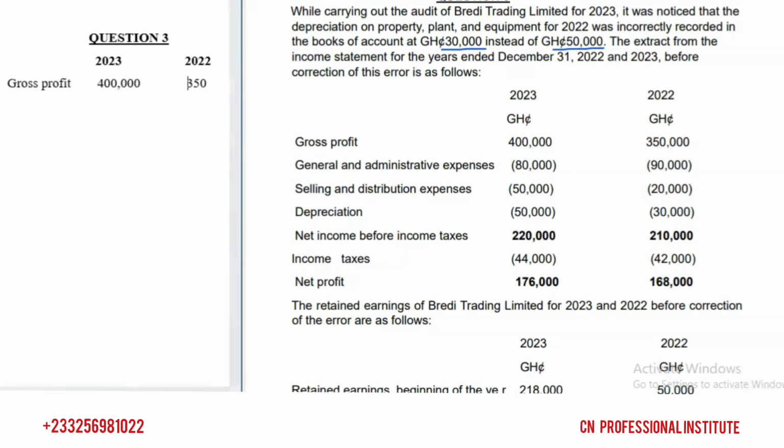So I just bring the gross profit from the question. Then we have general and admin expenses. There's no mistake with the general expenses. We have 80,000 for 2023, and then 90,000 for 2022.